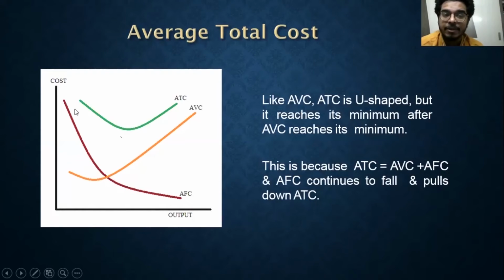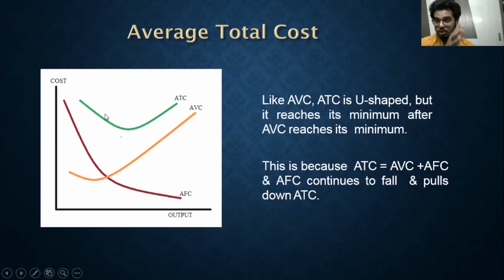And this is my average fixed cost. This gap is shown by this one. Yes, why is there a larger gap between ATC and AVC? Because AFC is this gap. So this plus AVC will get ATC.